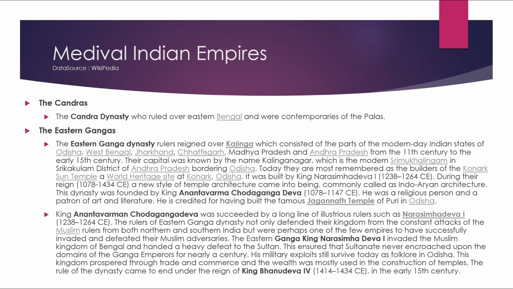The Chandras. The Chandra dynasty ruled over eastern Bengal and were contemporaries of the Palas. The Eastern Gangas. The Eastern Ganga dynasty rulers reigned over Kalinga, which consisted of parts of modern-day Indian states of Odisha, West Bengal, Jharkhand, Chhattisgarh, Madhya Pradesh, and Andhra Pradesh from the 11th century to the early 15th century. Their capital was known by the name of Kalinga Nagar, which is the modern-day Srimukhalingam in Srikakulam district of Andhra Pradesh, bordering Odisha.